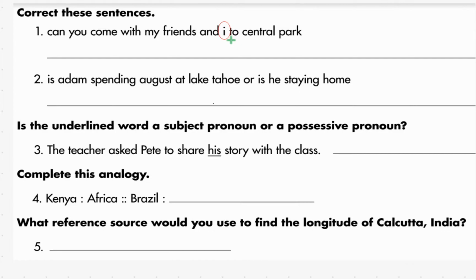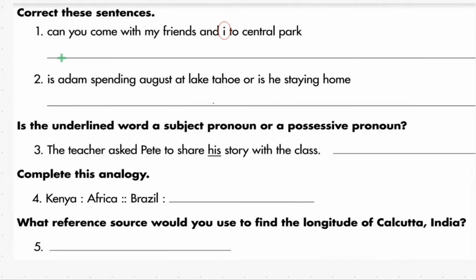Now, they always say you're supposed to say I and put the other person in front of you, right? Like, Mark and I are going to Central Park. But in this case, this pronoun I is in the predicate. Now, I'm pointing that out because I need you to use this trick.